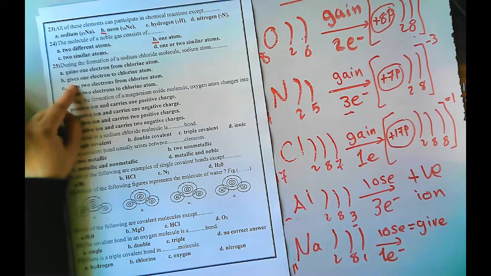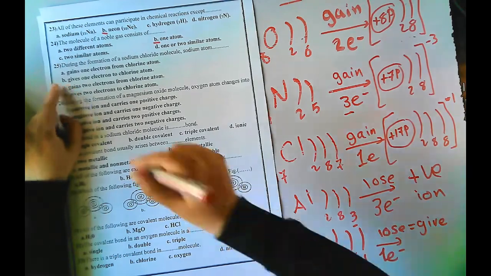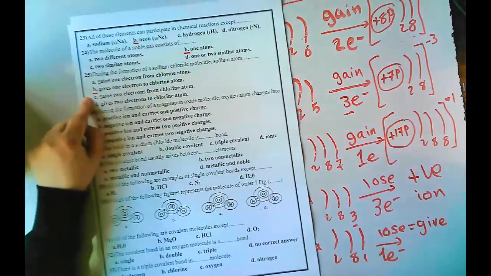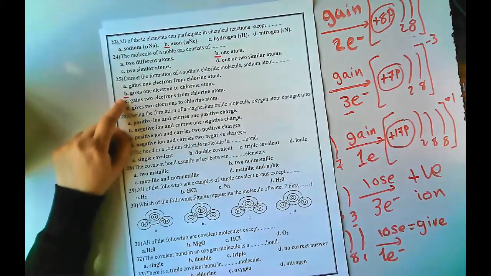Give 1 electron to chlorine, yes. Gain 2 electrons, no. Give 2, no, we said give 1. So I will choose this one. Done: give or lose. Give is lose.